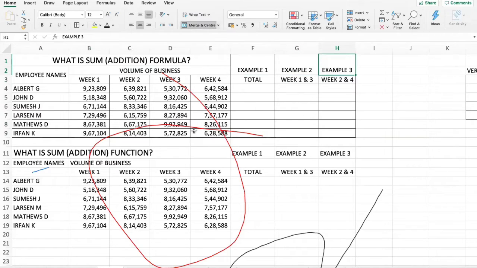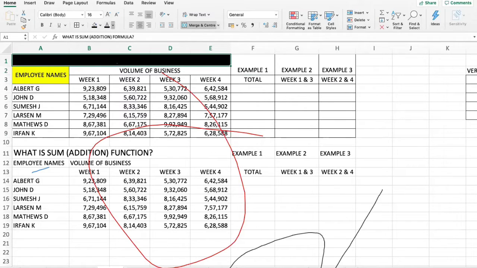So I'm merging these two cells. Now suppose if I want to color this, you can color this. You can use some other color also. Don't use the color which I'm using. So this is included in the basic formatting.